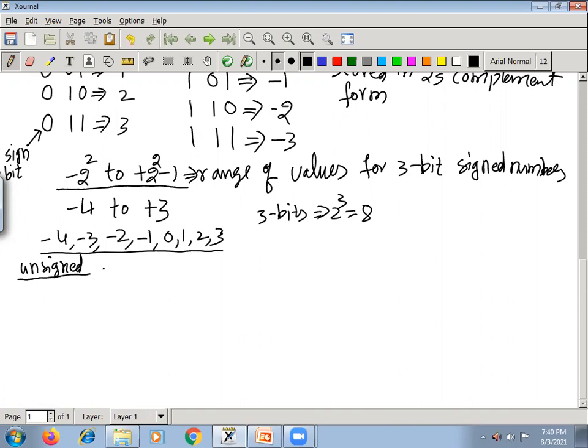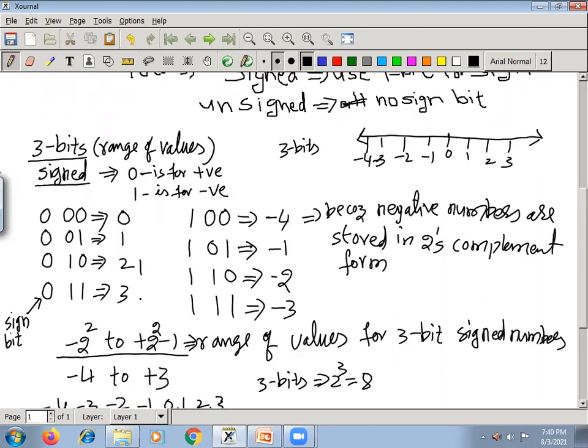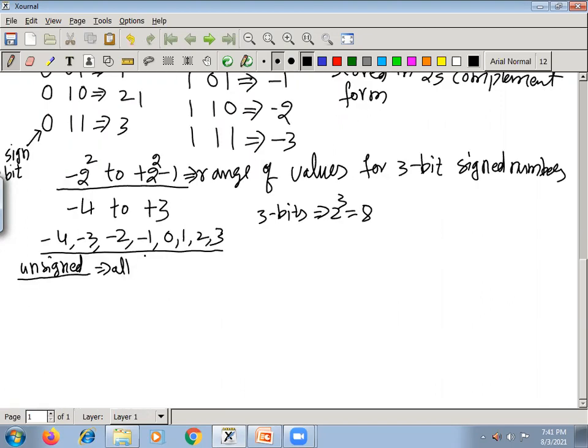So all the 3 bits are used for storing the number, because there is no sign, unsigned, all are positive numbers only.